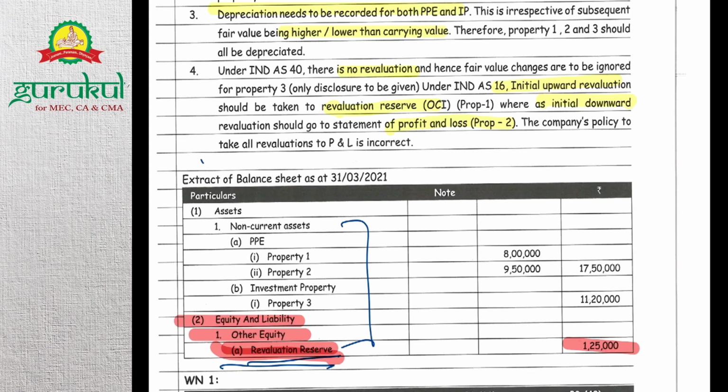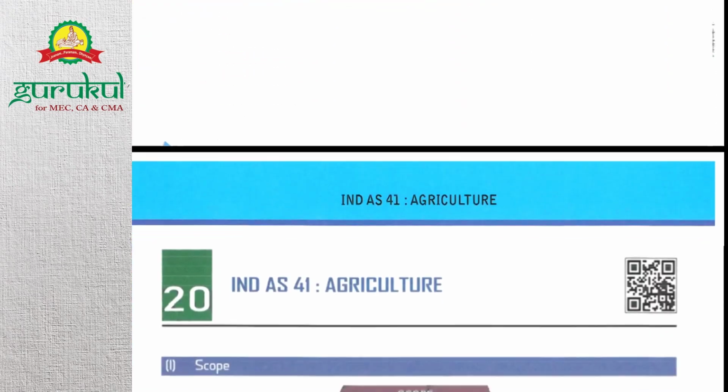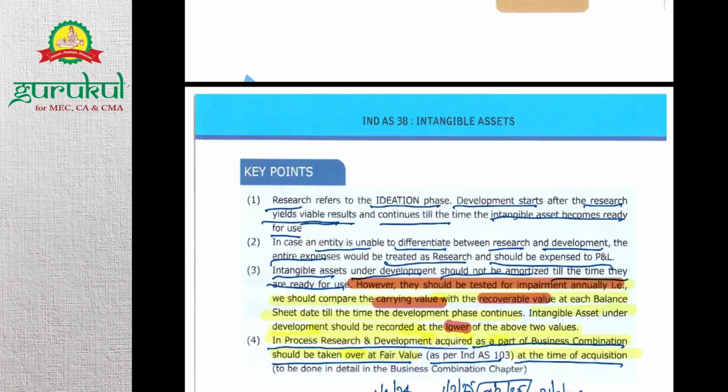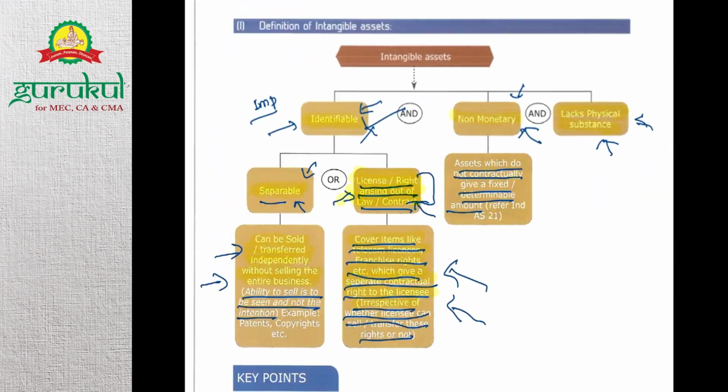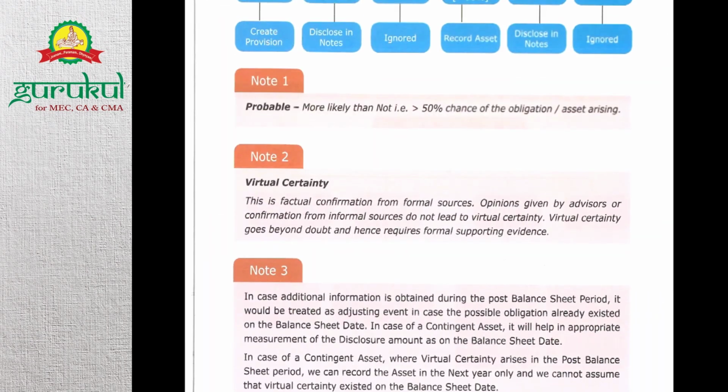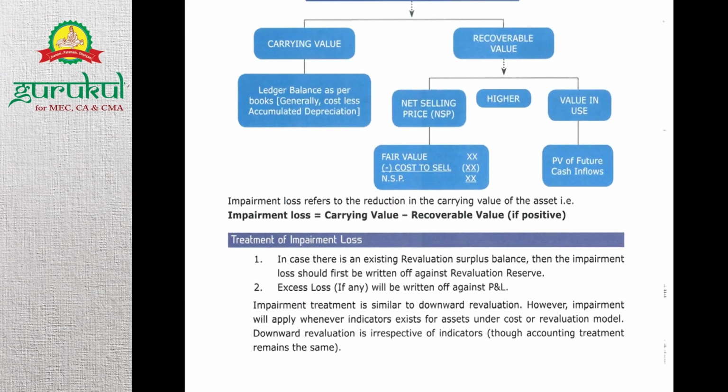Okay. So now let's start with the new chapter, Ind AS 36, impairment. Before coming to this chapter, we have heard much about this chapter, right? So what's impairment? When recoverable value is less than carrying value, that's impairment.